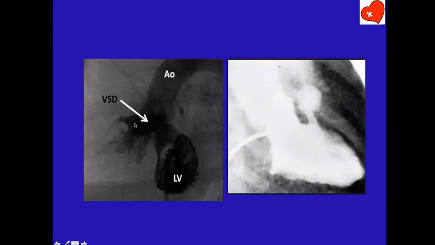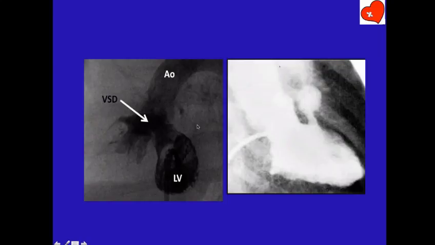A VSD is created because now this gap is. So there is not truly a hole in the septum. It is an improper fusion of the infundibular septum with the trabecular septum. The other thing which happens is this infundibular septum is encroaching into the RVOT, and that is the cause of infundibular stenosis. So the two most important features of tetralogy are malaligned VSD and subpulmonic obstruction.